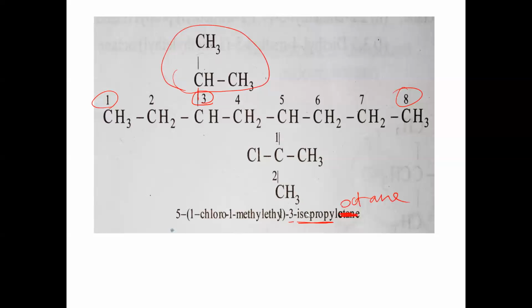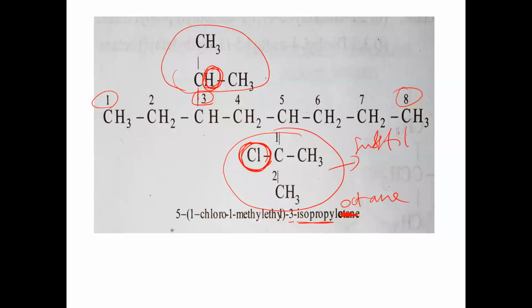But here also it is isopropyl only. This one also is isopropyl only. In this isopropyl, in place of this hydrogen, Cl is substituted. So it is a substituted isopropyl.